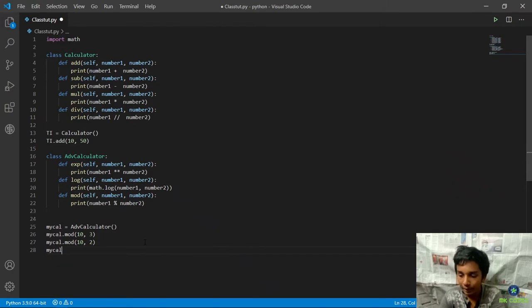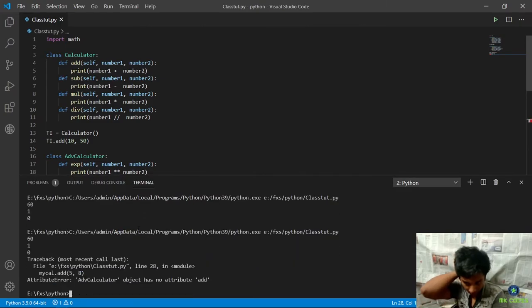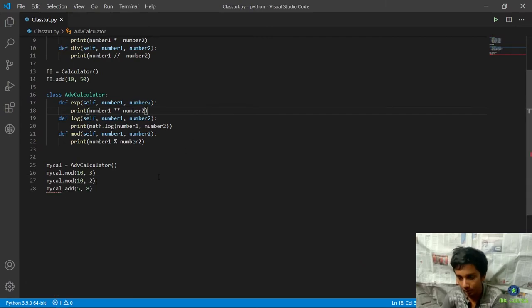Yeah, if I put mycal dot add two numbers like 5 and 8, I would be like, if this was an industrial program or something like that. You have a big advanced calculator which can do exponentiation and modulus and log, but you can't do simple addition. So it can't do that. Like, how ridiculous is that?